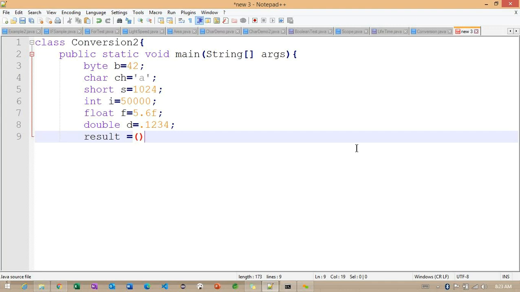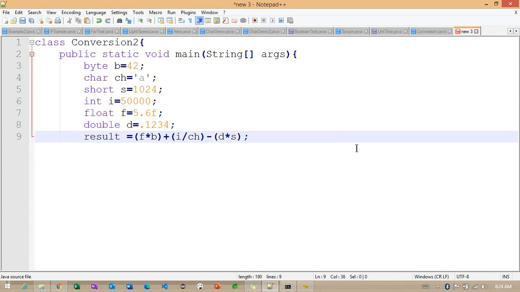First I am working with f and d, plus another expression, i divided by ch. Finally, minus d multiplied by s.